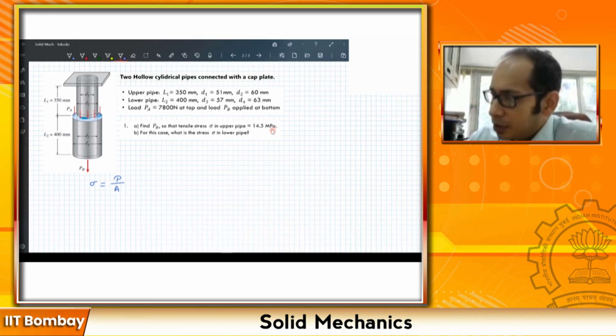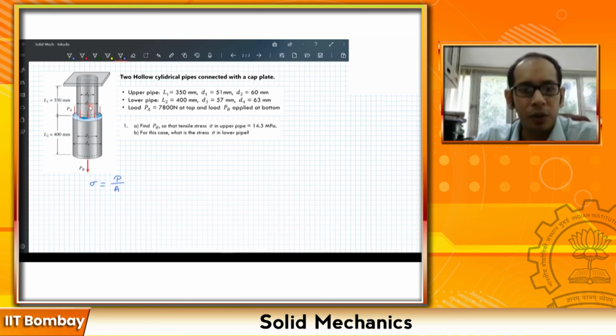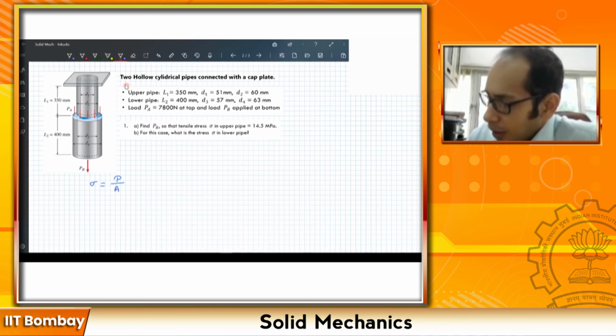Now we are calculating the stress, remember, for the upper pipe. So for the upper pipe, first we have to calculate the area of cross section, and also we need to find what is the load P which is acting on the upper pipe, right?